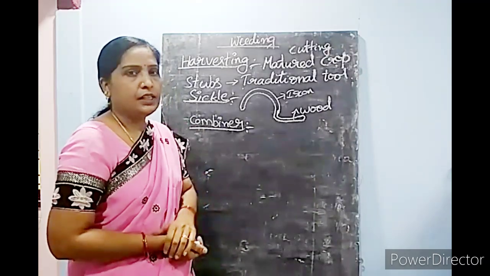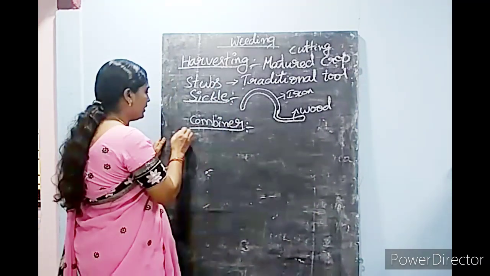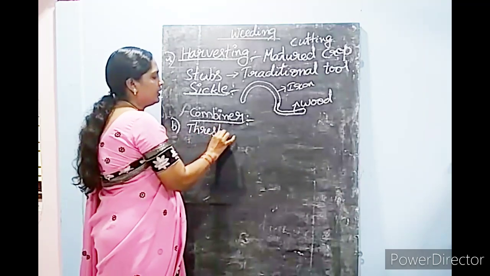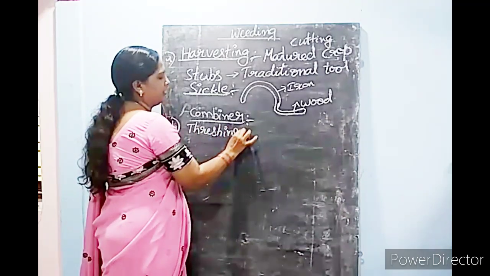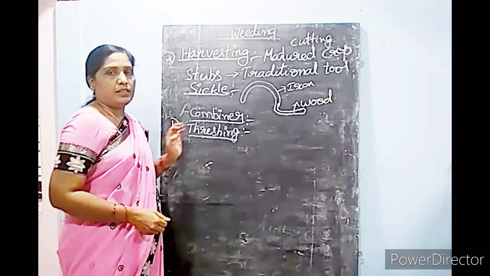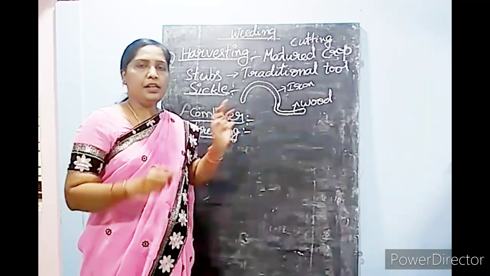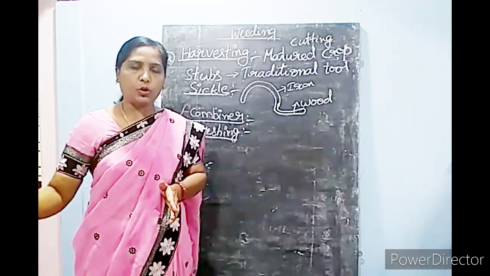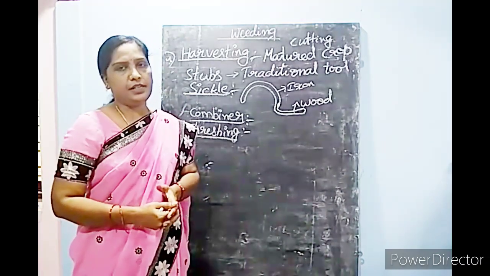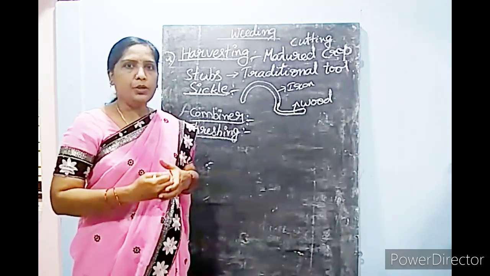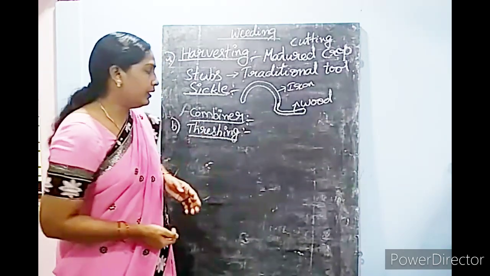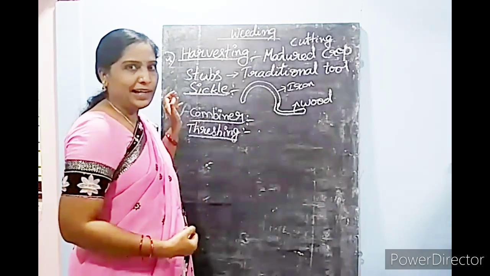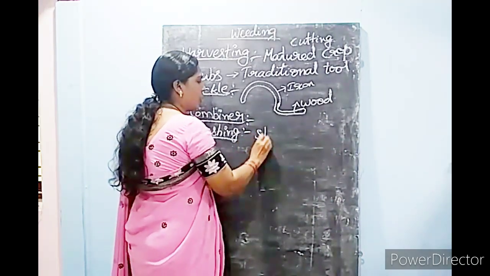Understood, children? And after harvesting, threshing. What's the meaning of threshing? Just now we discussed that in harvesting, they cut the matured crop and make it dry. After drying the crop, they make it into bundles, and these unwanted dried plants are known as straw.